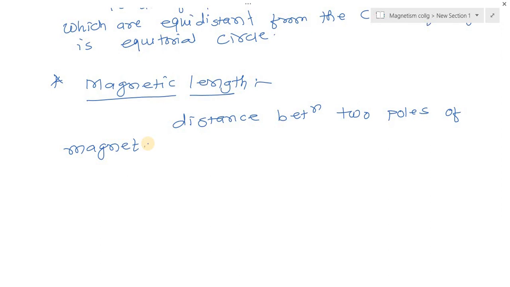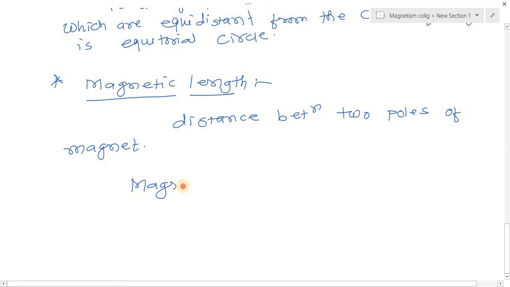Here, one relation is there in terms of magnetic length. If we have to find the magnetic length from the actual length of the bar magnet, then magnetic length is equal to 5/6 into geometrical length.